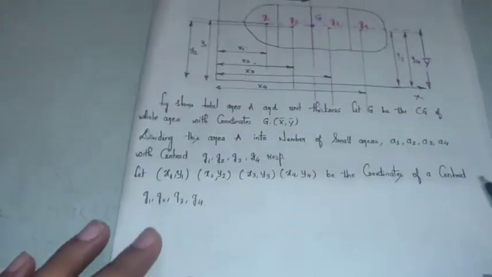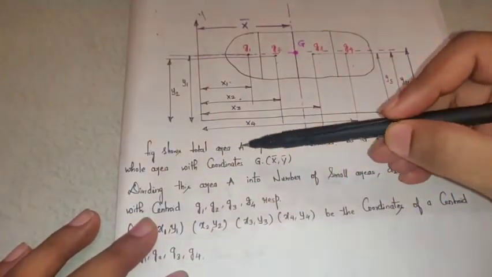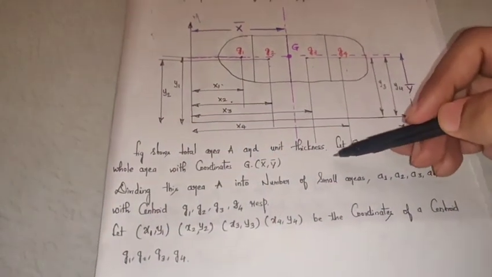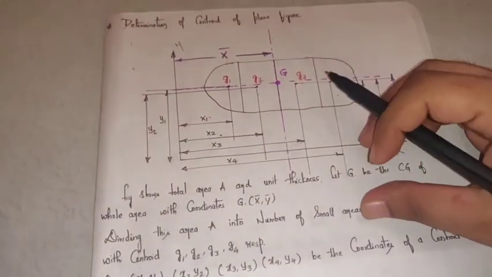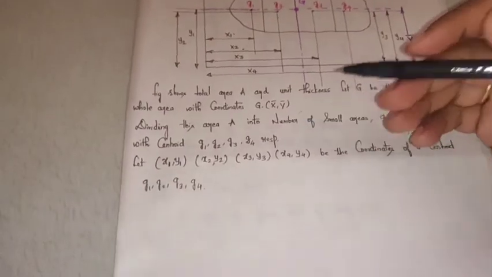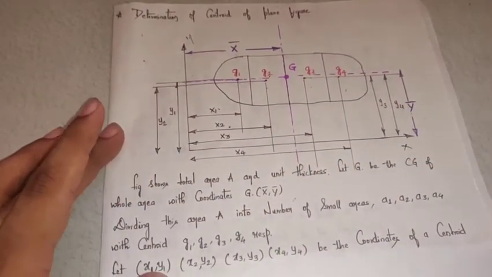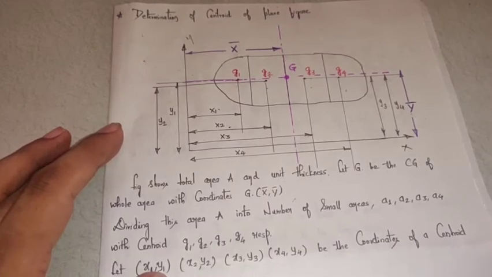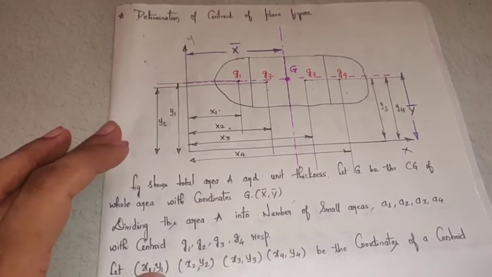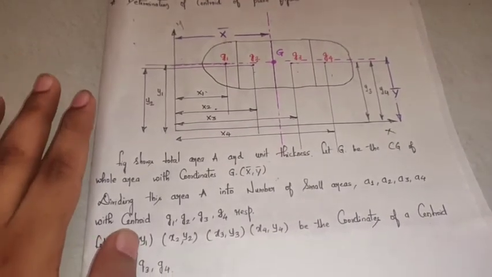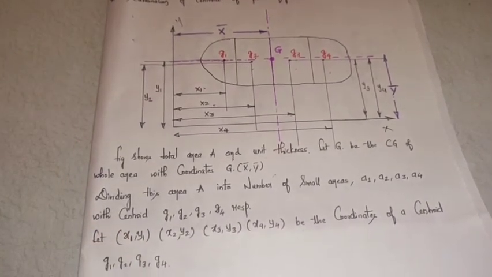Figure shows the total area, which I will denote as capital A, and unit thickness. Unit thickness means, since I am dealing with centroid, the thickness of this object is considered as 1. Let capital G be the CG of the whole area. CG here stands for centroid again. From now on I will be using the term centroid because we are dealing only with plane areas.